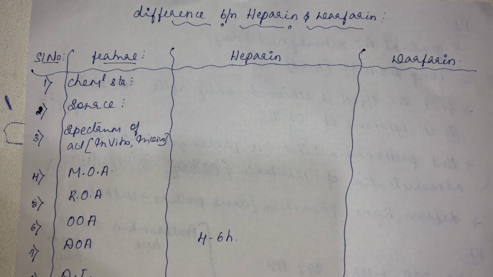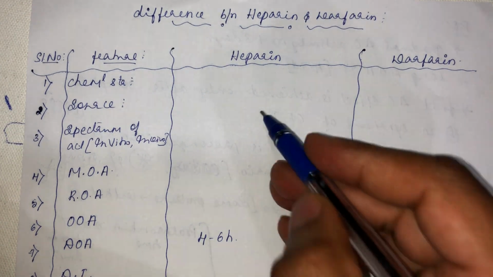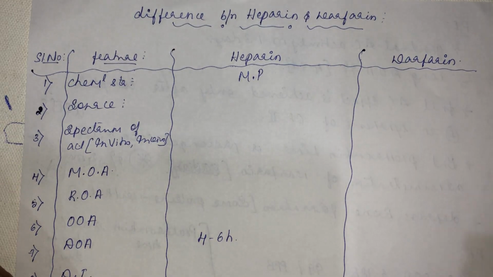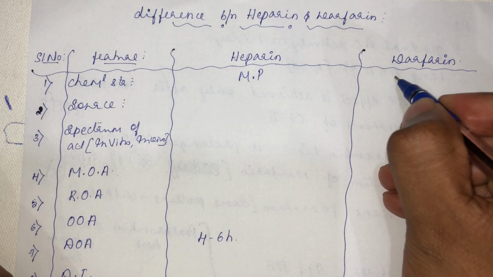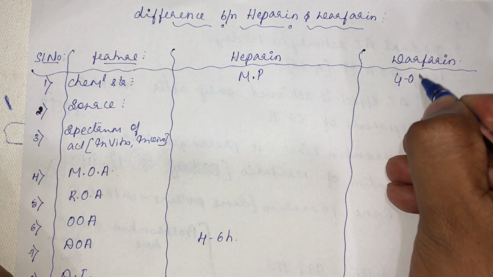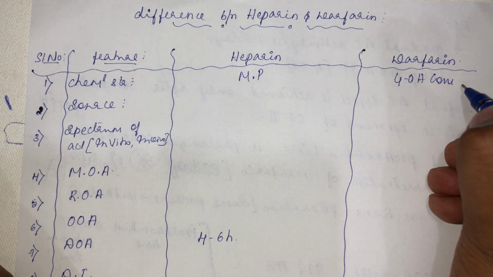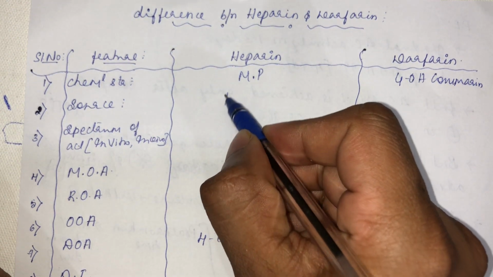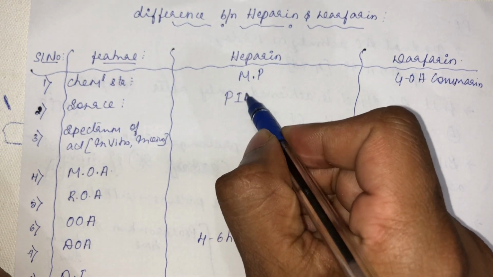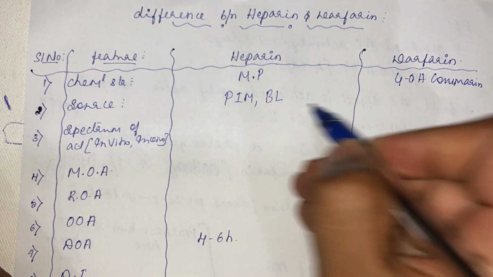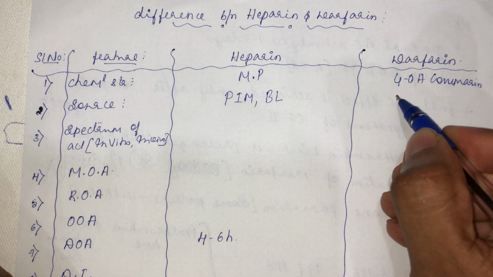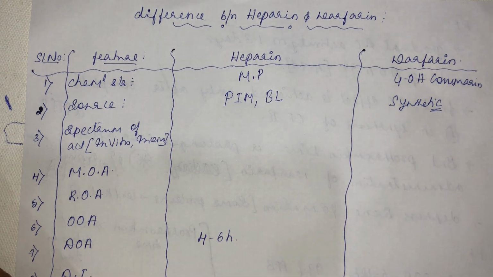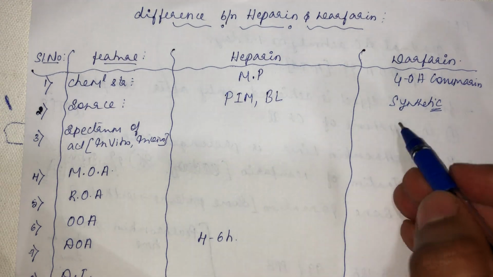The first is regarding chemical structure. So what is heparin? Heparin is a mucopolysaccharide, right? What is warfarin? Warfarin is a derivative of 4-hydroxy coumarins, right? What is the source of heparin? Source of heparin is porcine intestinal mucosa and bovine lungs. What is the source of warfarin? It is synthetic. Apart from dicumarol, which is obtained from sweet clover, the others are synthetic only.